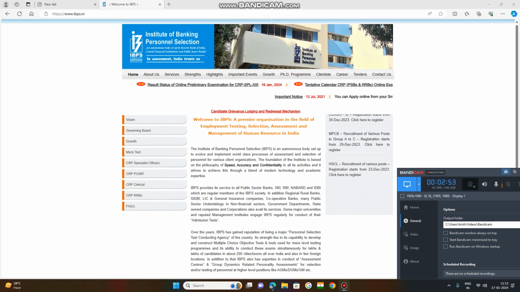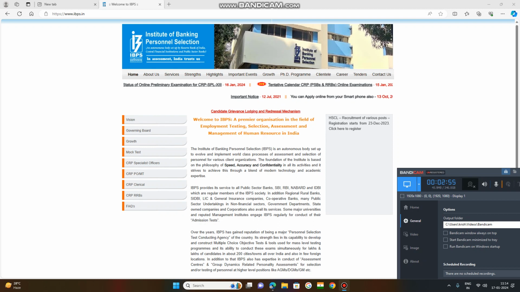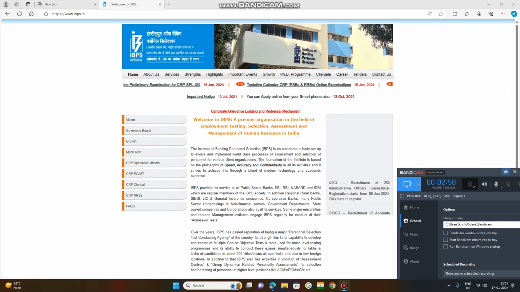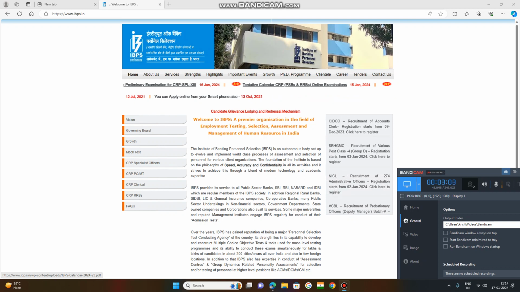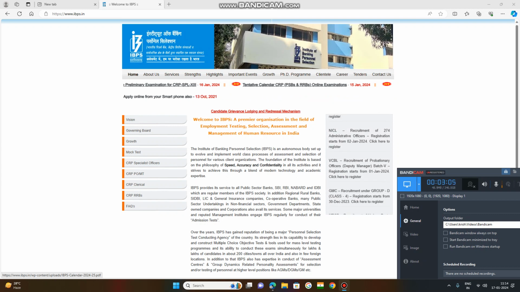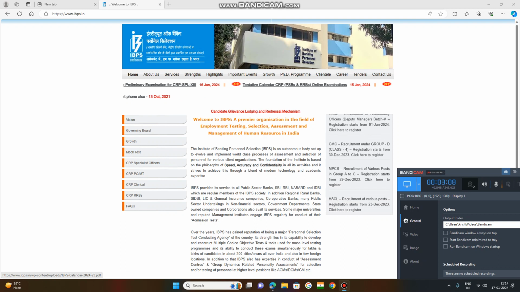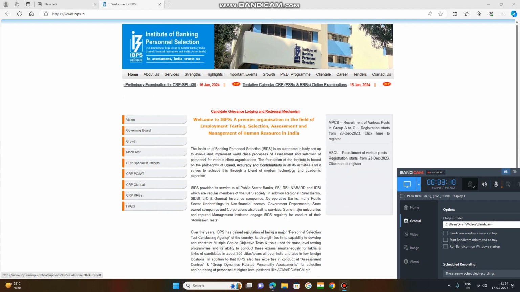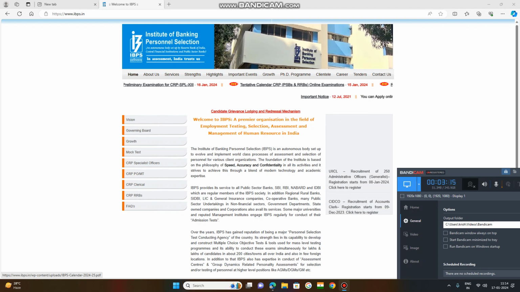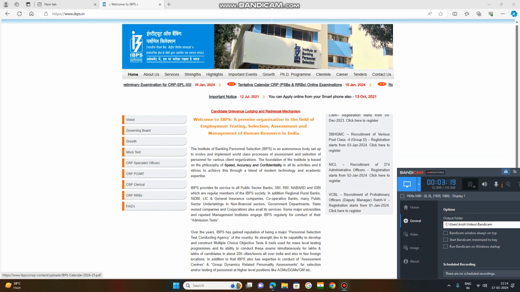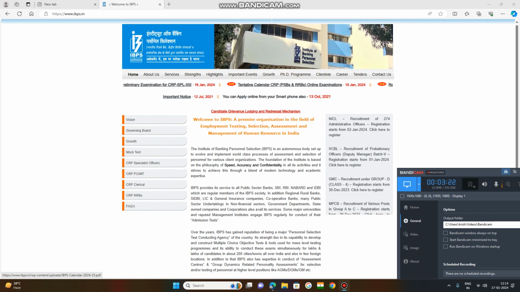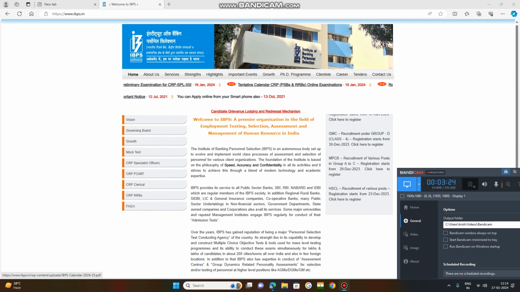This is the tentative calendar. Tentative means it is not fixed. Examination, registration of these public sector banks and regional rural banks, online examinations, that common recruiting process, the calendar for 2024 was released as a tentative schedule. Let us click on this and we will get the schedule.